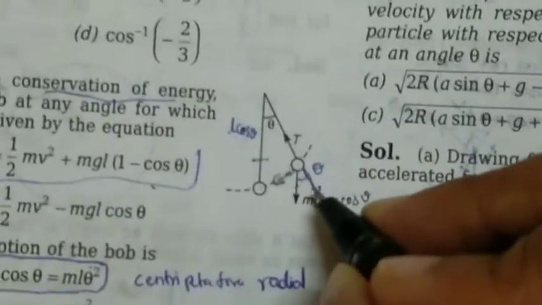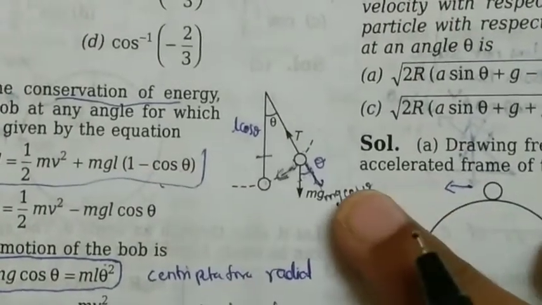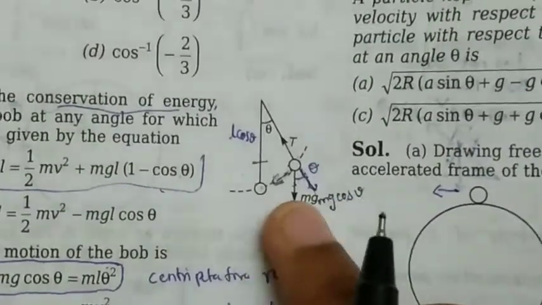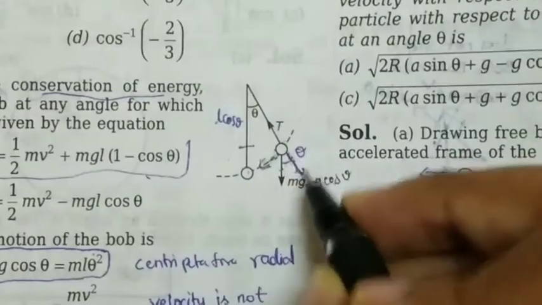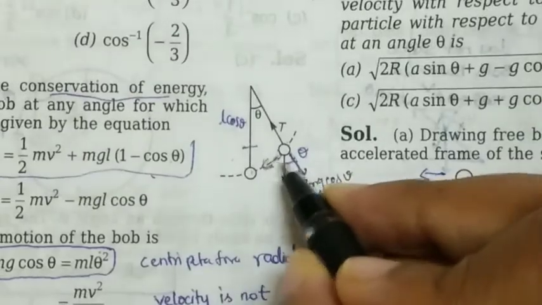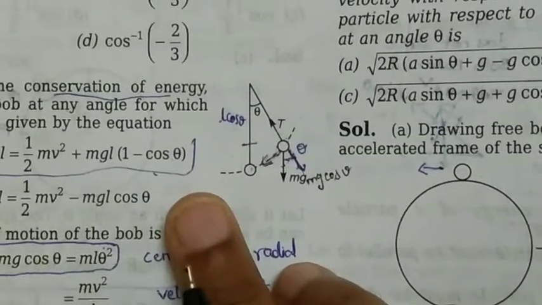Because here, if we resolve this mg into components, we have one component facing vertically downwards and another in this direction. So this is theta, so mg cos theta. And if we see here,